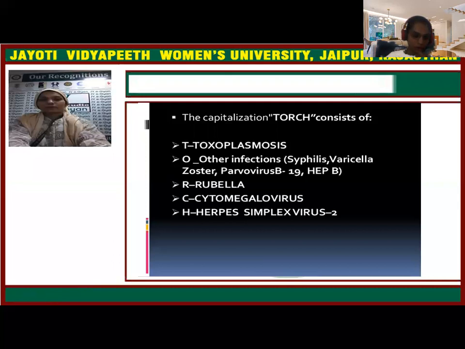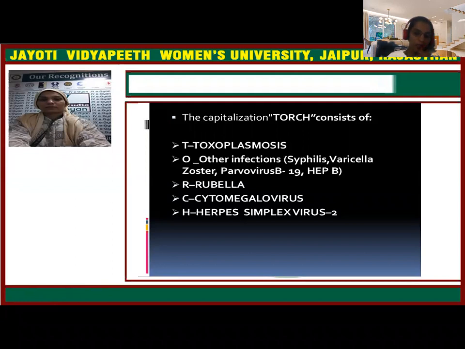So, what do you mean by TORCH? T is for toxoplasmosis, O is for other infections like syphilis, parvovirus, hepatitis B, varicella zoster, etc., R for rubella, C for cytomegalovirus, and H for herpes simplex virus 2. This is an important infection in pregnancy.